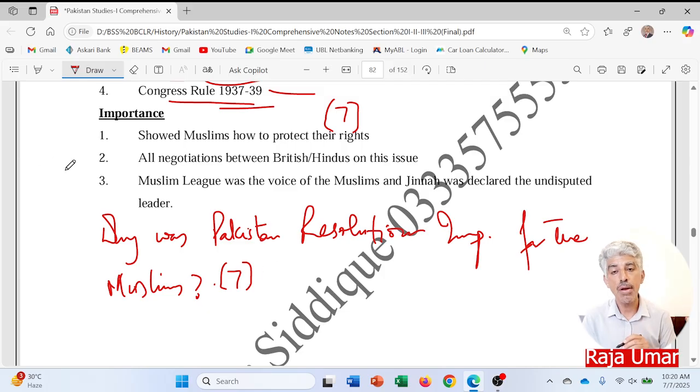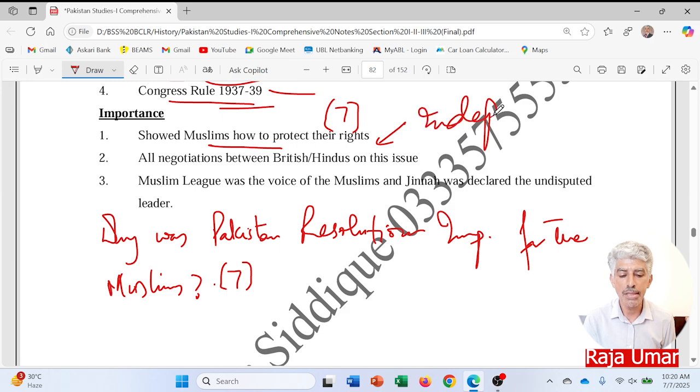So this showed Muslims how to protect their rights. If you believe that your rights are under threat, and after making many efforts you are unable to protect them, it means that the final stage should be independence.